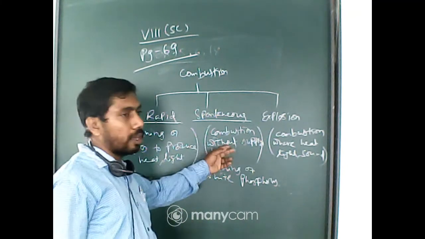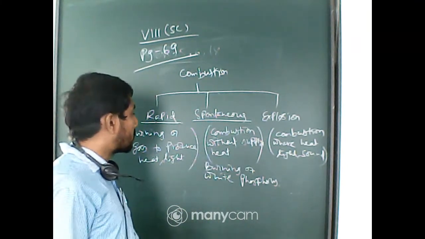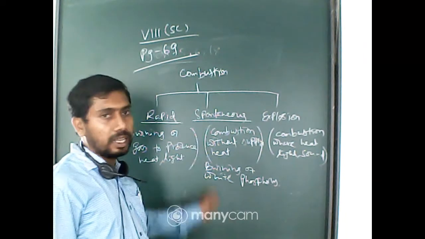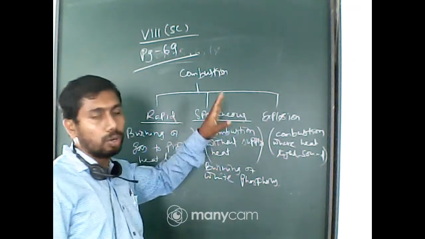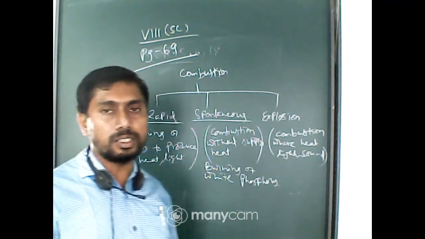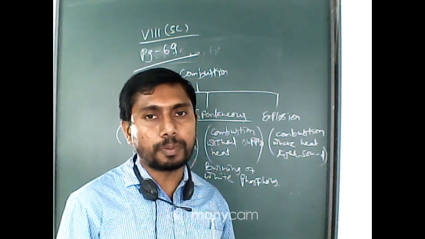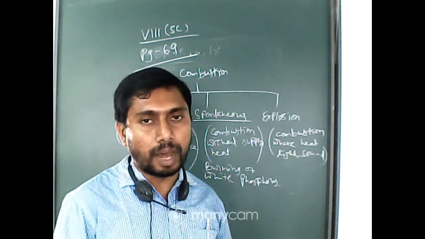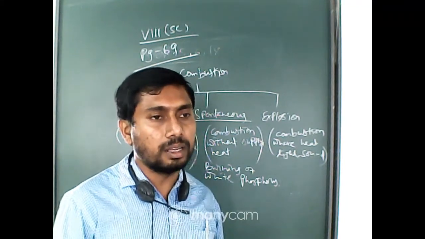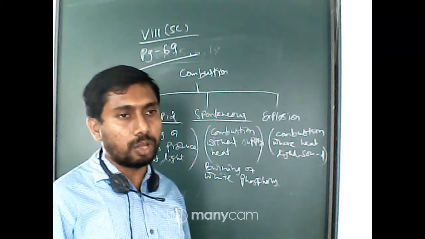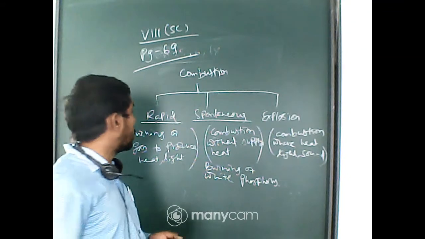Here no supply of heat is there from an external source. So it is a natural process, the spontaneous process. So the forest fire is also an example of spontaneous combustion. The fire in coal mines is also an example of spontaneous combustion.